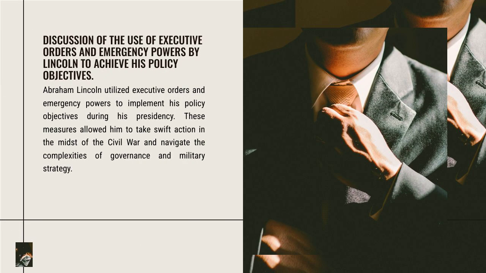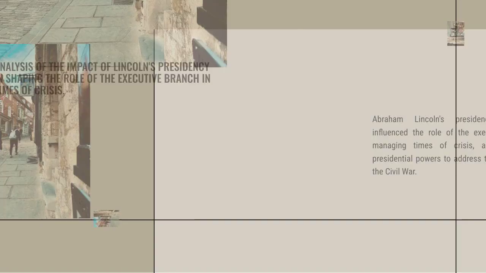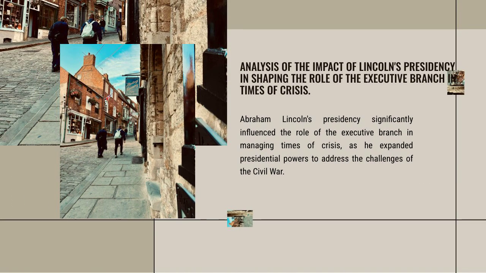Abraham Lincoln utilized executive orders and emergency powers to implement his policy objectives during his presidency. These measures allowed him to take swift action in the midst of the Civil War and navigate the complexities of governance and military strategy. Abraham Lincoln's presidency significantly influenced the role of the executive branch in managing times of crisis, as he expanded presidential powers to address the challenges of the Civil War.